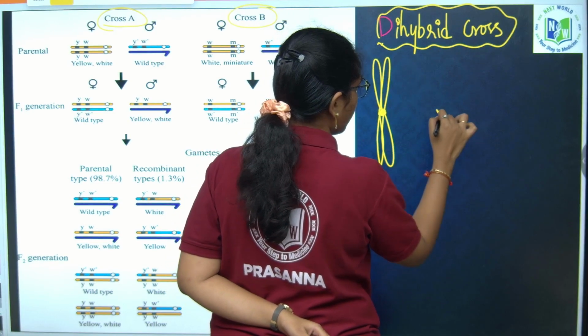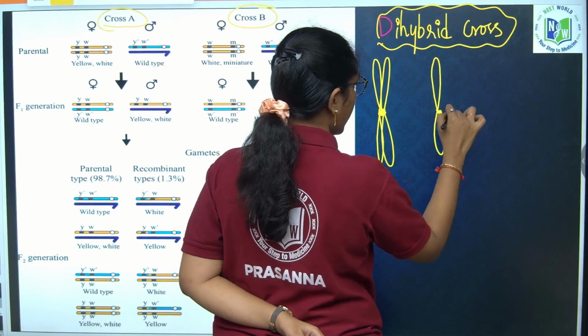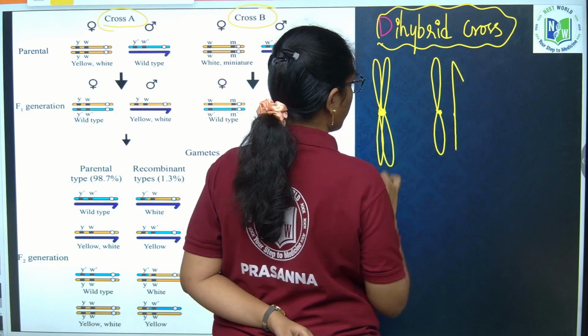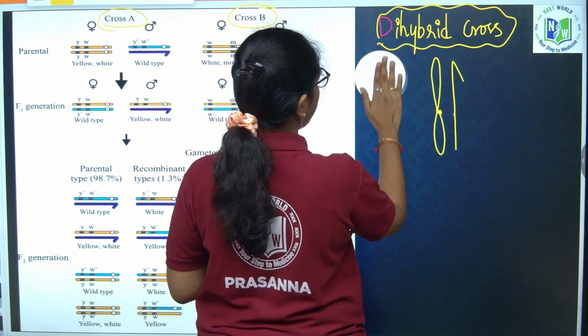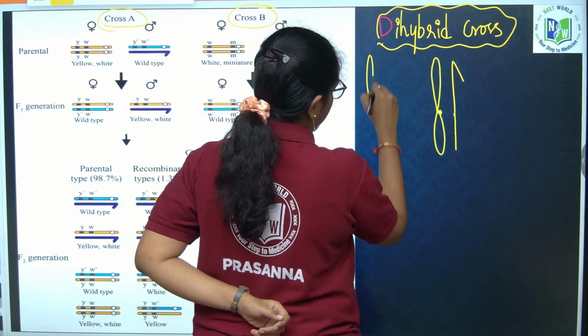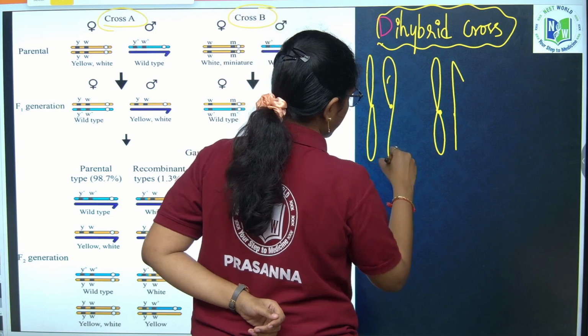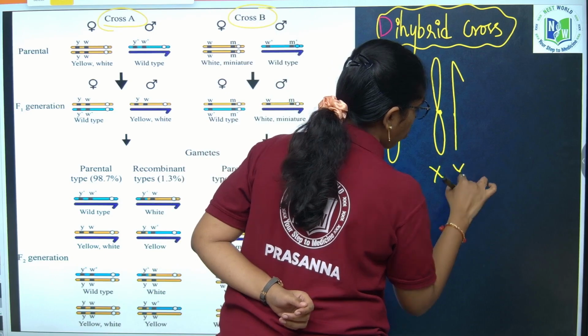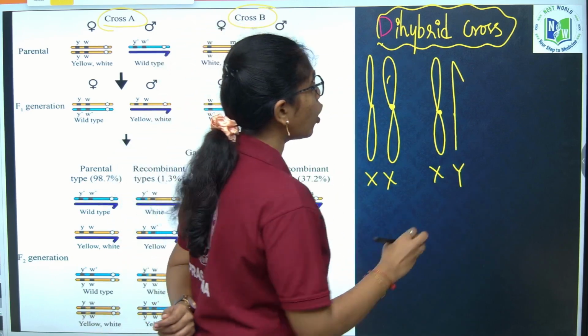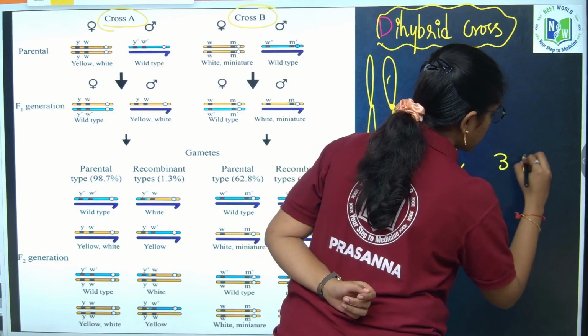Let us take one female and one male chromosome. This is XX and this is XY. He has taken how many traits into consideration? 3 traits.